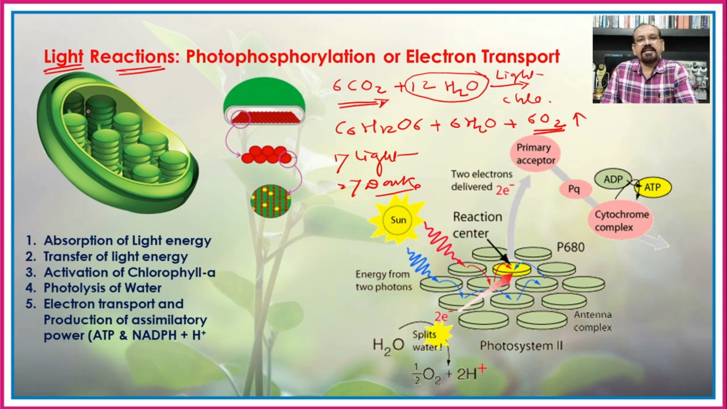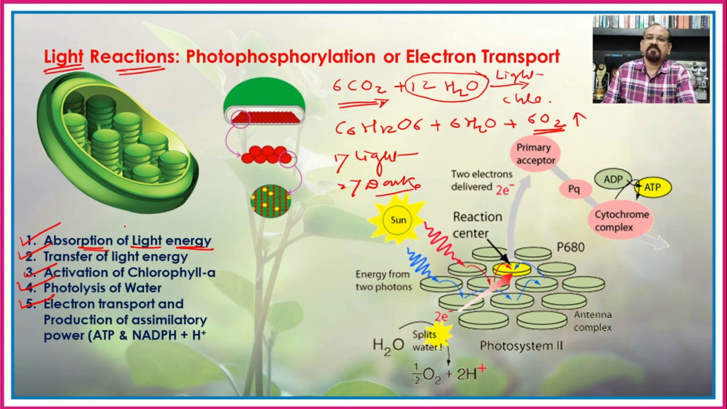If we see the light reactions, they are classified into the different steps. Number one, the absorption of light energy, then transfer of light energy, then activation of chlorophyll A, then photolysis of water and electron transport, and production of assimilatory power, that is the ATP and NADPH2. So first up, that is the absorption of light energy.